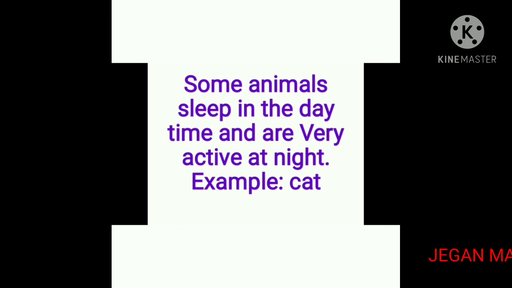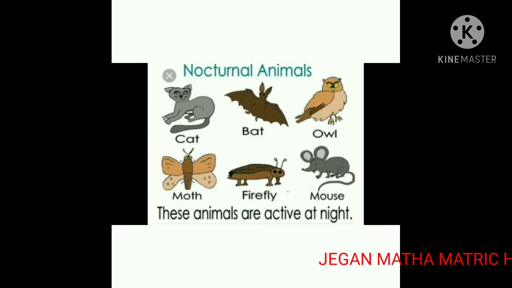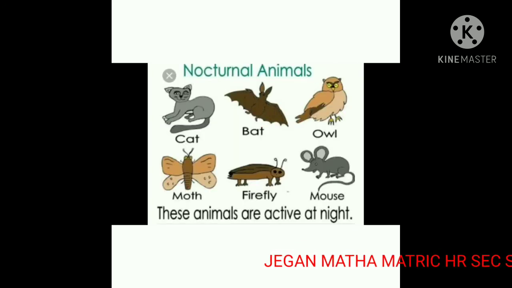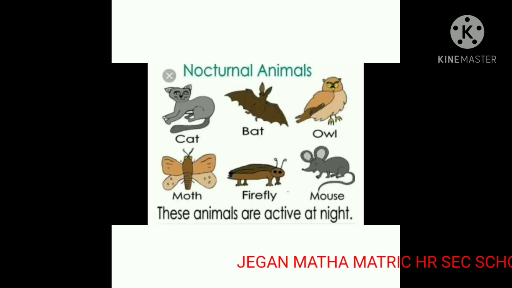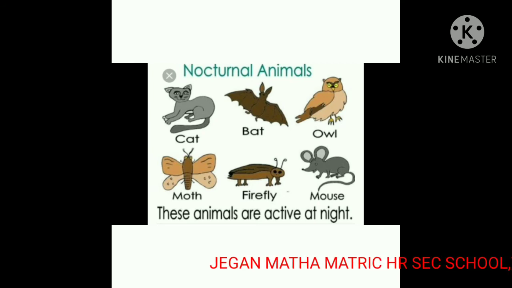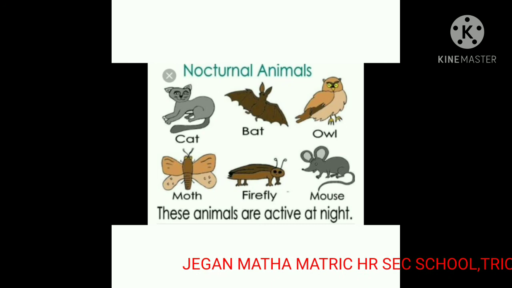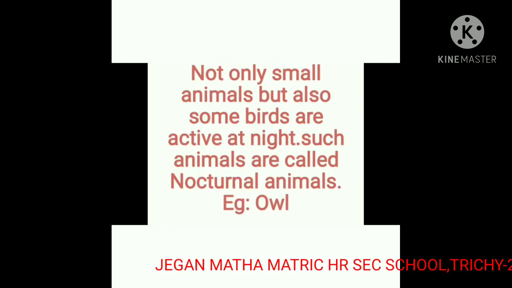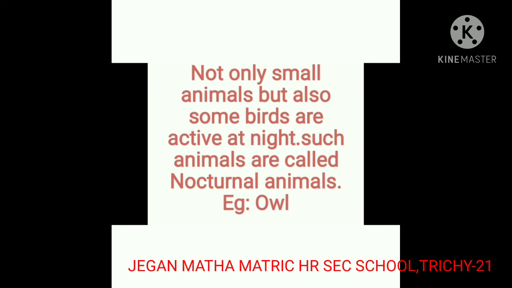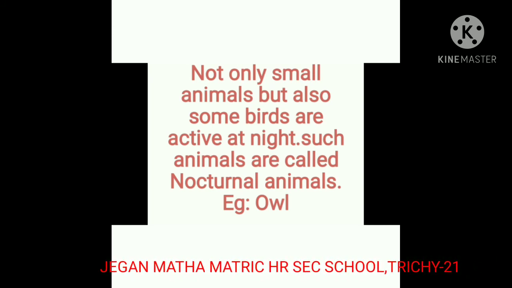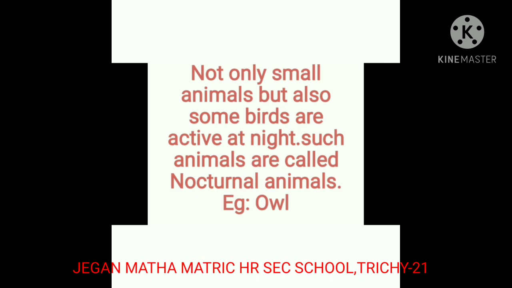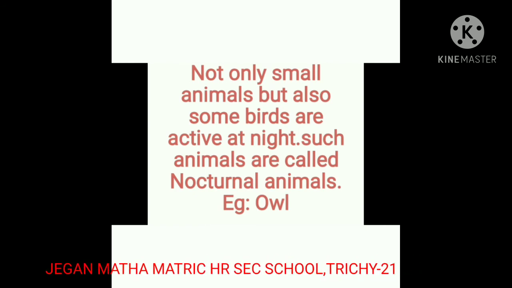Some nocturnal animals have special features that help them adapt to the dark. Some animals sleep in the daytime and are very active at night. A good example is the cat at your home. For example, cat, bat, owl, moth, firefly and mouse. Not only small animals but also some birds are active at night. Such animals are called nocturnal animals. For example, owl.